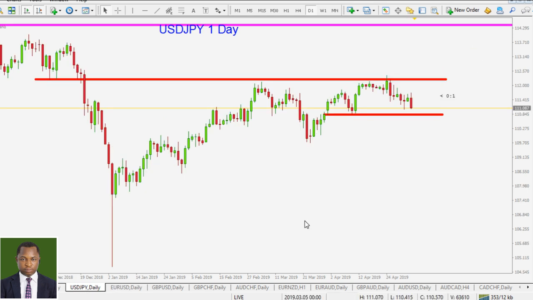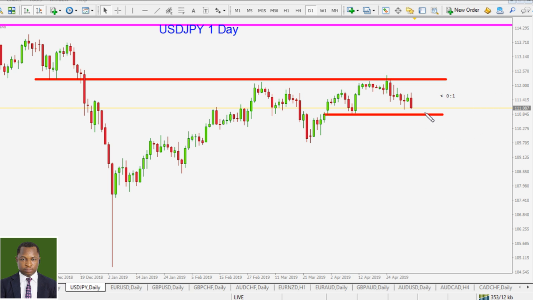All right, the American dollar against the Japanese yen. Well, I really do not have much to say here, but I just want to tell you that price is pointing seriously to the downside. We should be looking for short opportunities alone. Okay, only short opportunities for now.